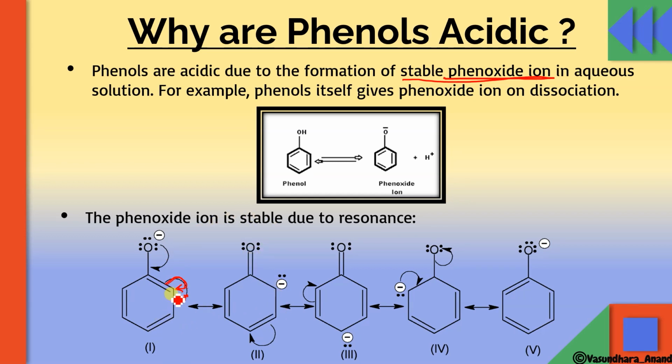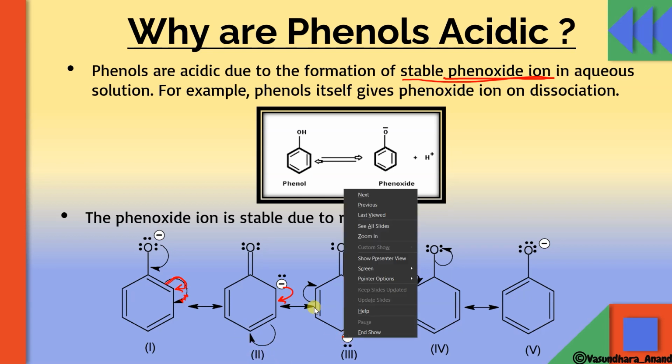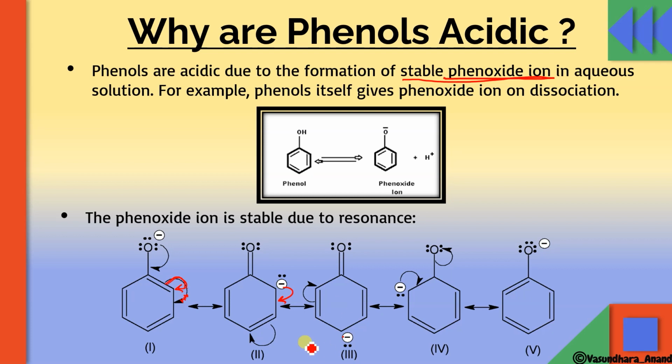Similarly, now this is going to shift on this, so this bond will shift on this carbon, and here it will be negative, and this is going to form a bond over here. Similarly, in the next case, this negative charge will shift on this, this bond will shift on this carbon and it will form like this. Next step, this negative is going to shift over here, due to which the double bond will shift onto this oxygen and will give O minus again. Okay, so this is a resonance. I hope it is clear.